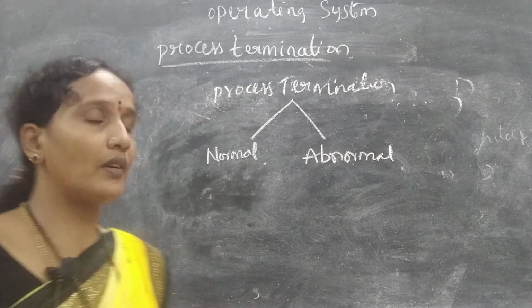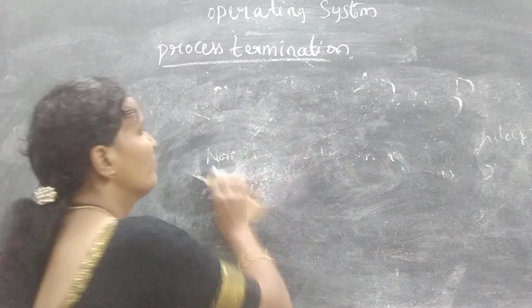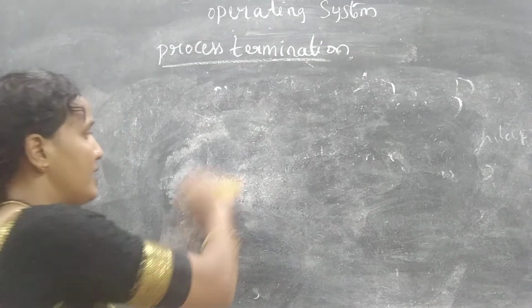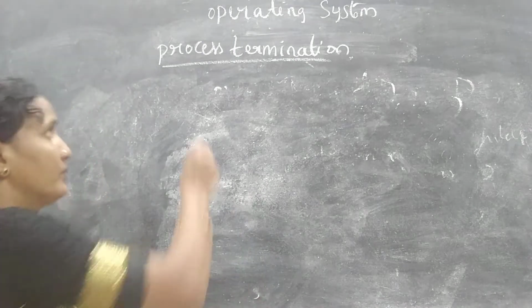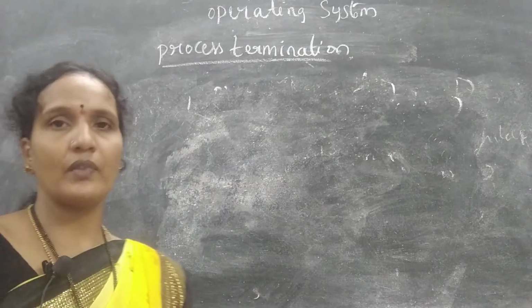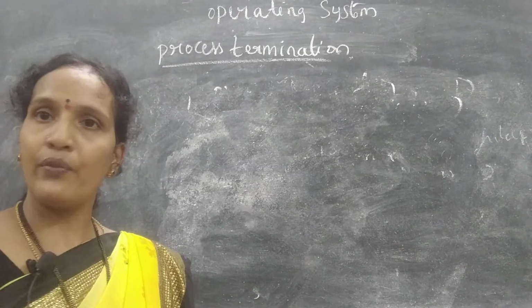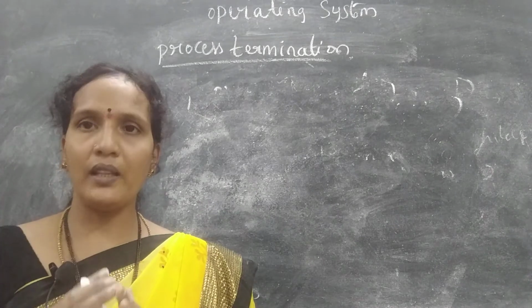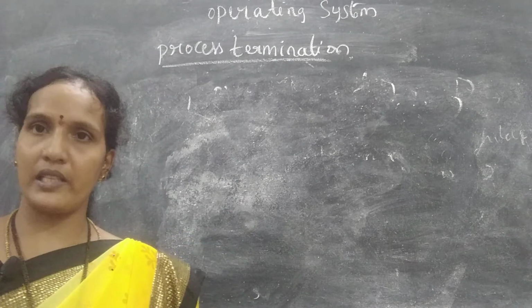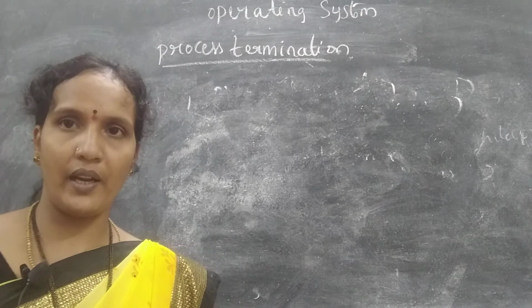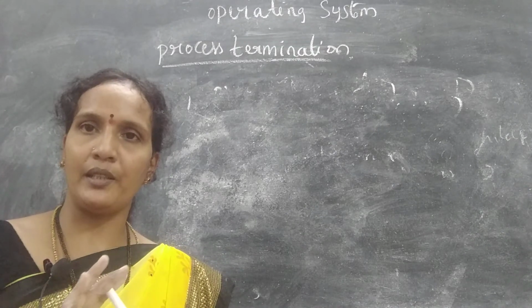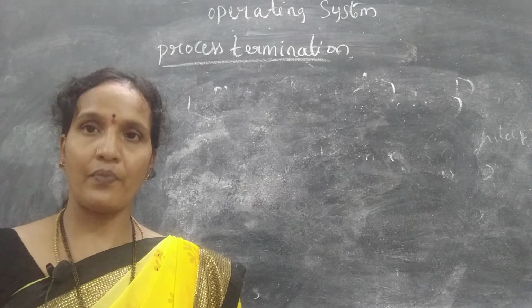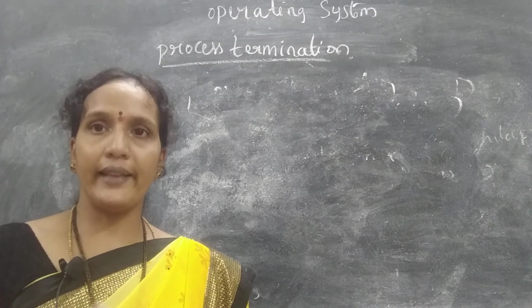Now, here one point is that when a process completes its execution, what does it have to do? First, when the process completes its execution, it should inform the operating system that it has completed its execution and whatever resources are given to that process can be deallocated.